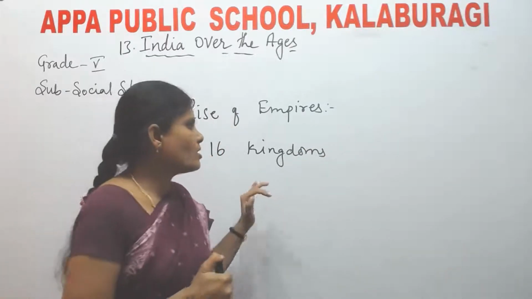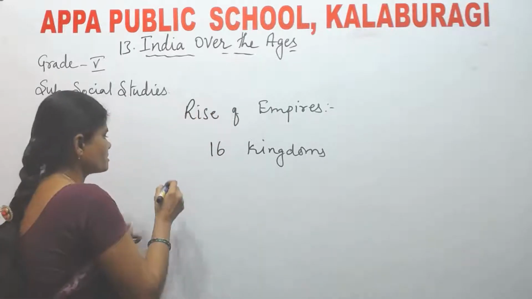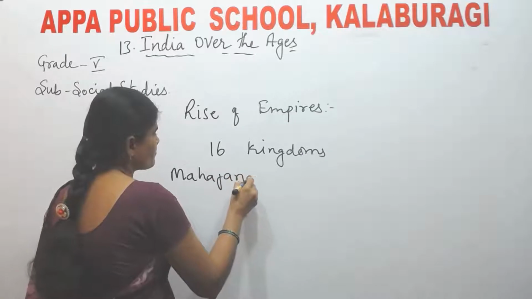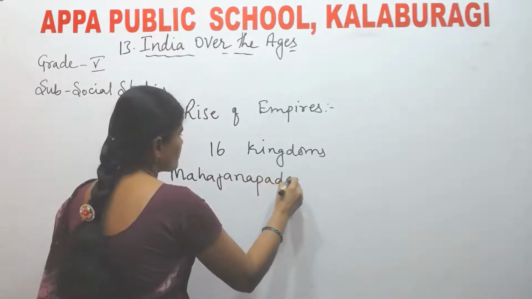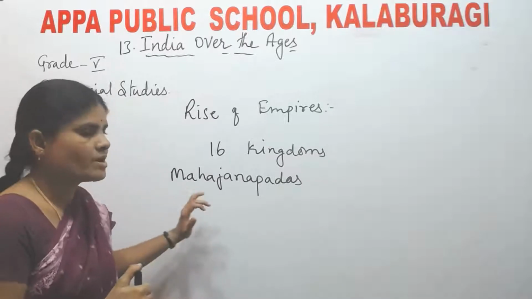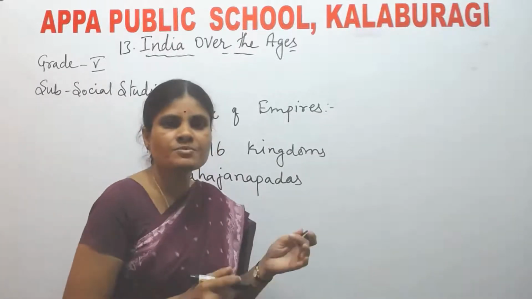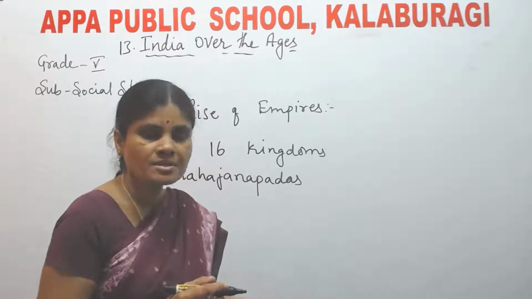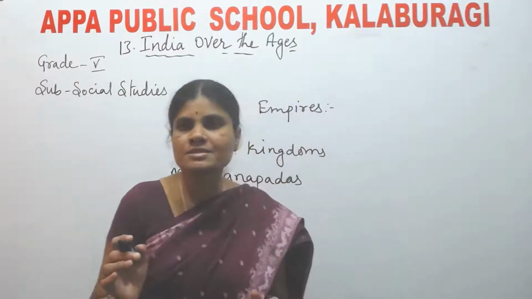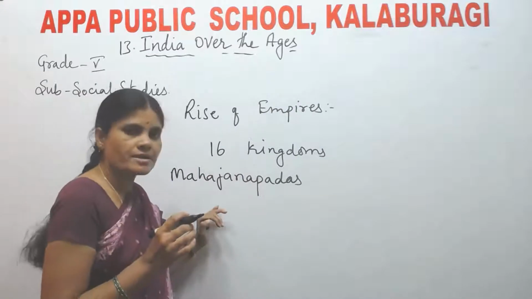They were called Mahajanapadas. What do you mean by Mahajanapadas? Janapadas means smaller cities and Mahajanapadas were the bigger cities.